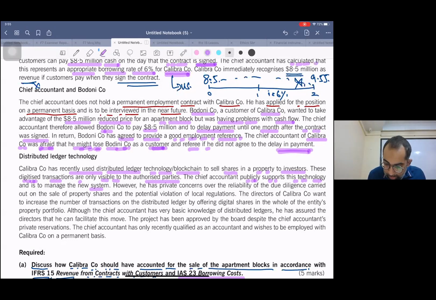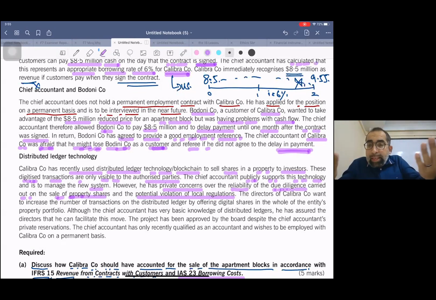However, he has private concerns over the reliability of the due diligence carried out on the sale of property shares and the potential violation of local regulations. Just see the game. In public, this guy is saying everything is fine. This technology is excellent. Go and invest. Go ahead. But in person, he personally knows that this is a dangerous game.